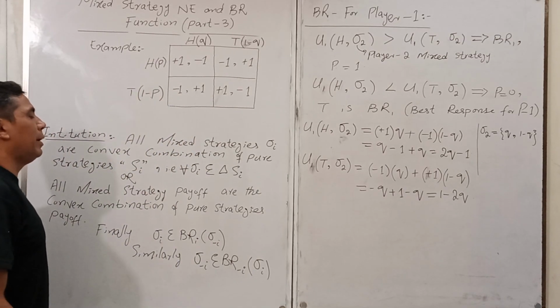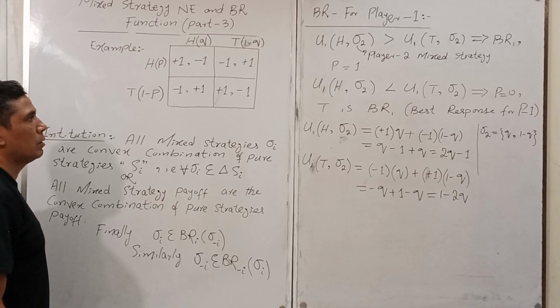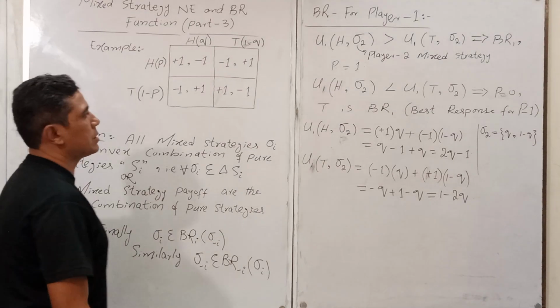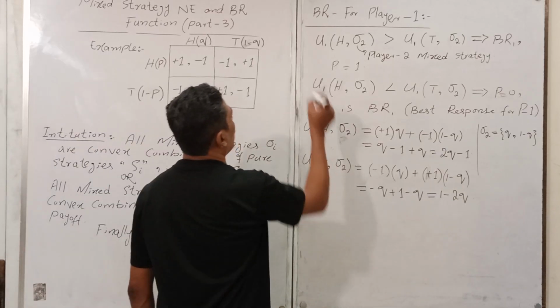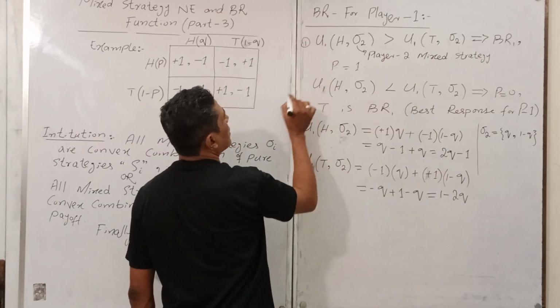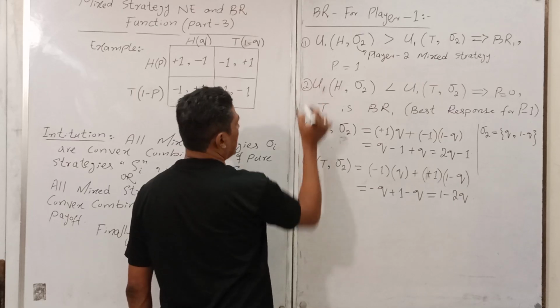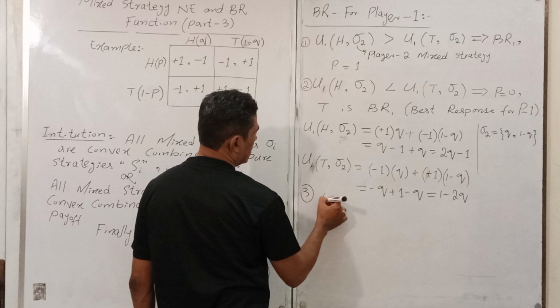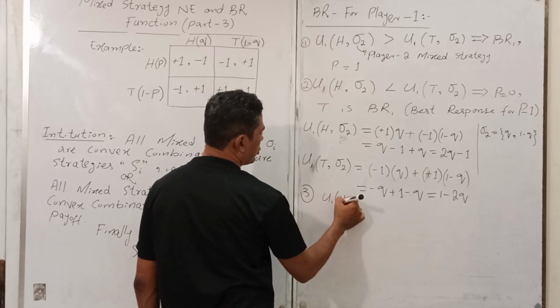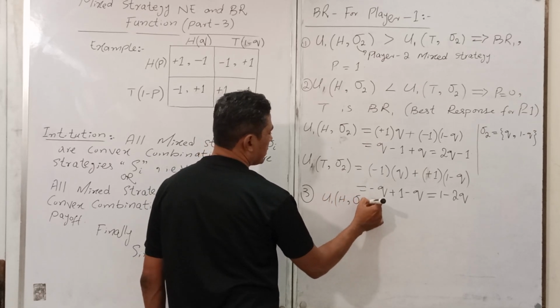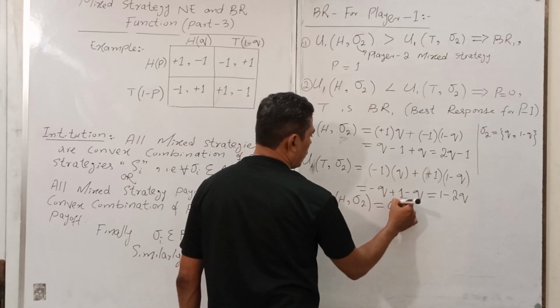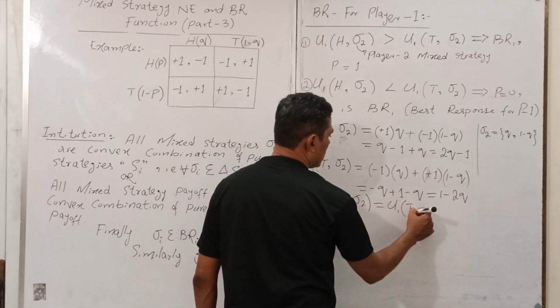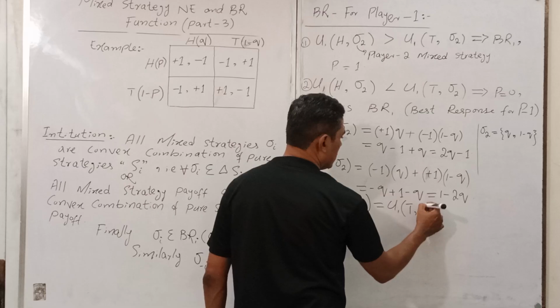And similarly, if the payoff is equal, that was the first condition, second condition, and the third condition is here, u1 h sigma 2 equal to u1 t sigma 2.